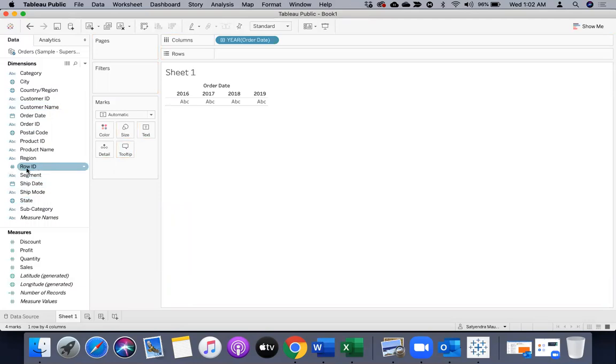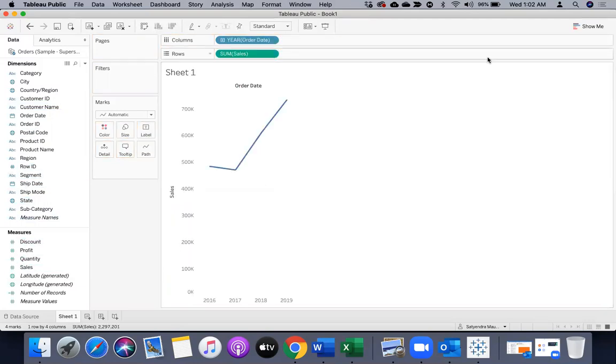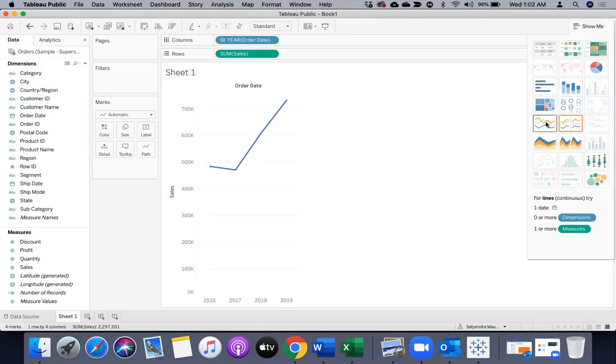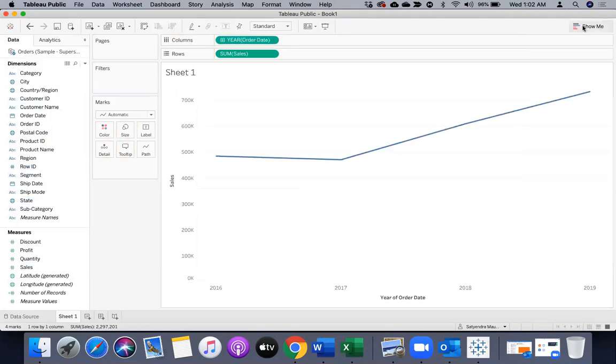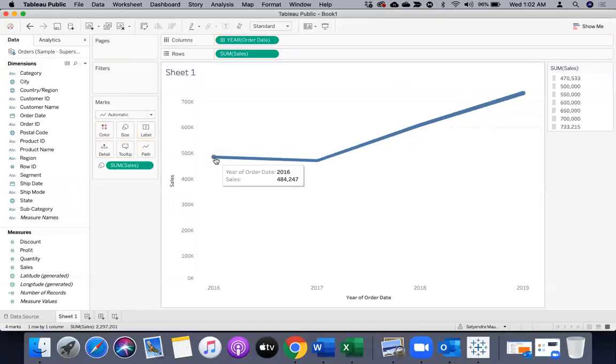You can do exactly the same, whichever is possible in Tableau Desktop and the Tableau Public free version of Tableau over here, right? So guys, don't worry if you don't have the full license. You can still learn whatever you want in Tableau. You can practice, you can learn, you can create groups, you can create sets, you can create parameters, you can create dashboards and share that with other people using Tableau Public, right?